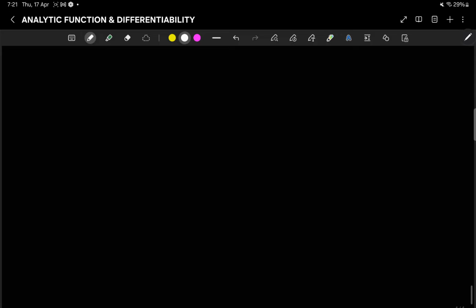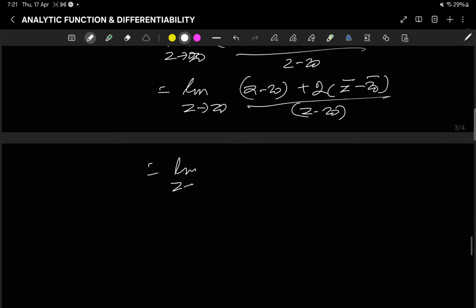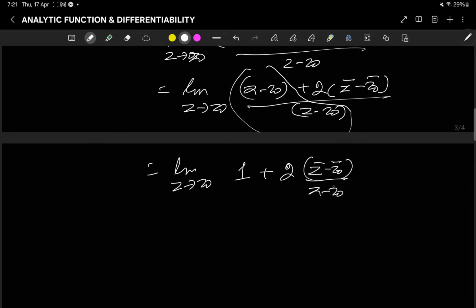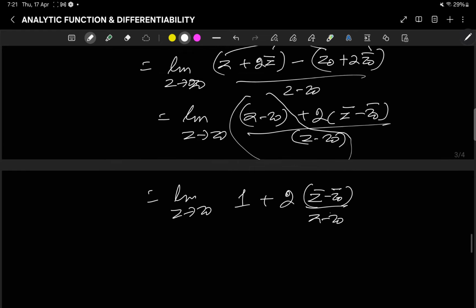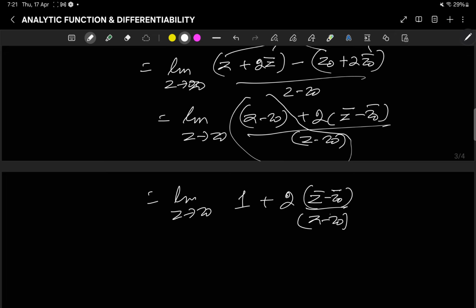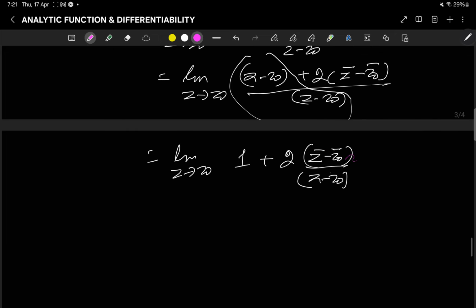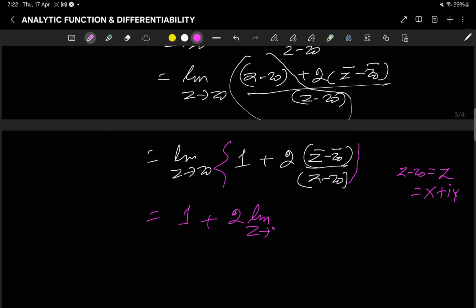Now separating the terms, you are getting the limit as z tends to z0, this by this is 1, so this is 1 + 2 (z bar - z0 bar), the conjugate, divided by z - z0. Now suppose I write z - z0 equal to some capital Z, equal to capital X + i capital Y. Then what I am getting is 1 + 2 times the limit as z tends to z0, or as capital Z tends to 0,